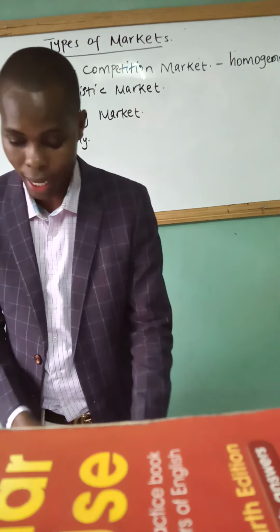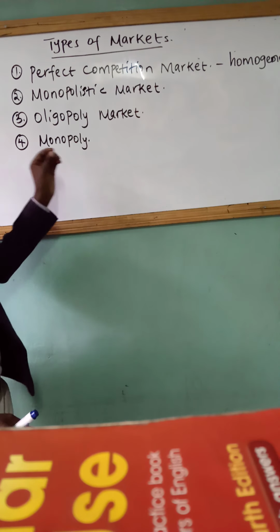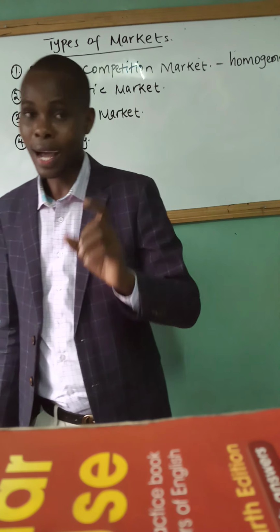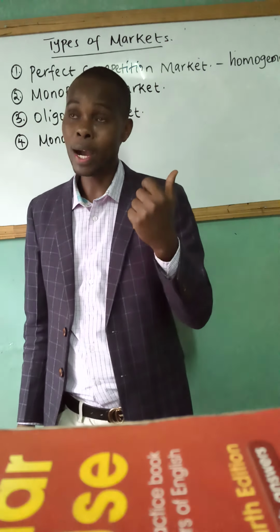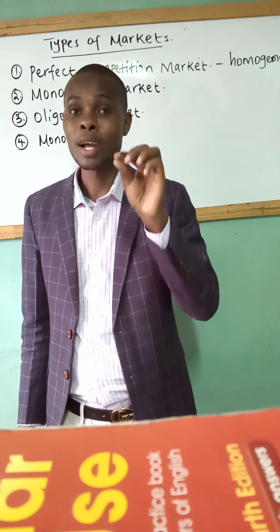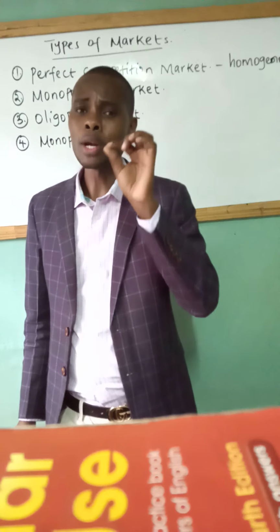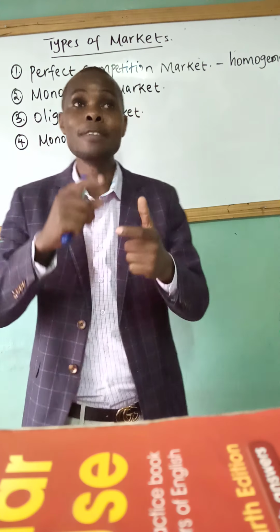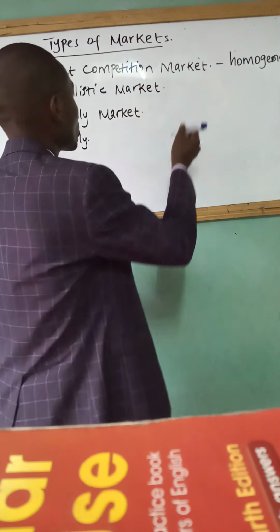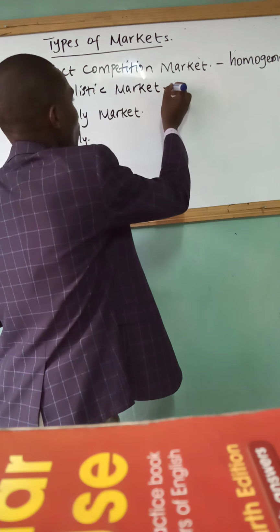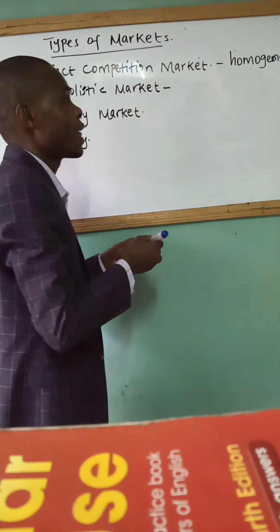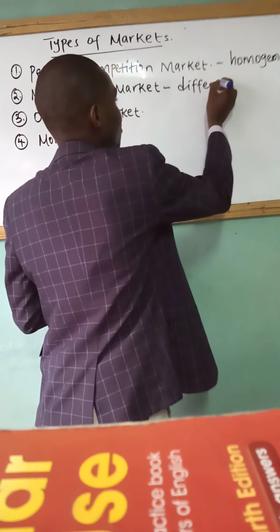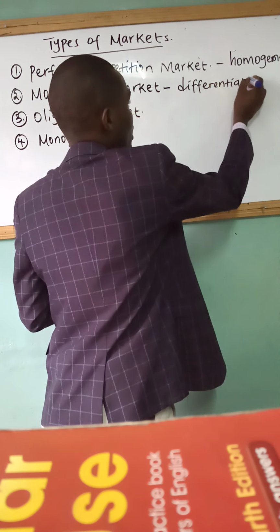The second kind of market is what we call a monopolistic market. Now, in a monopolistic market, we have a large number of small firms, just the same way a perfect competition is composed of a large number of small firms. A monopolistic competition is also composed of a large number of small firms. But the difference between a perfect competition and a monopolistic competition is that here the products are differentiated. So here we have differentiated products.